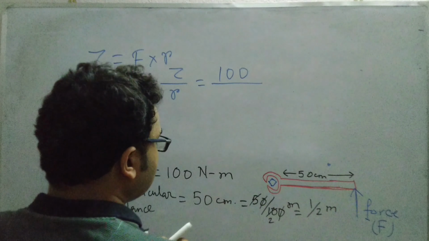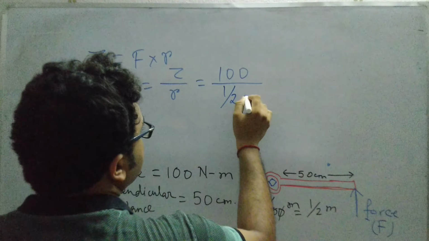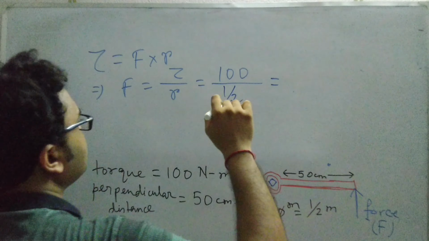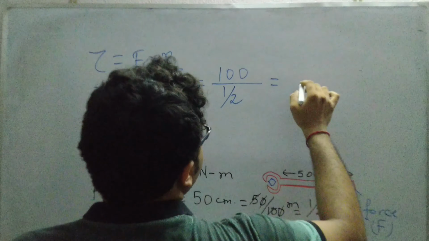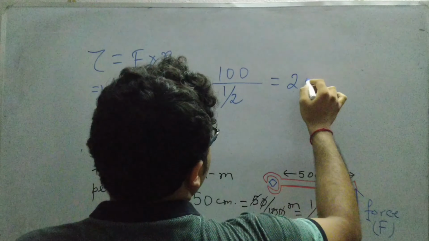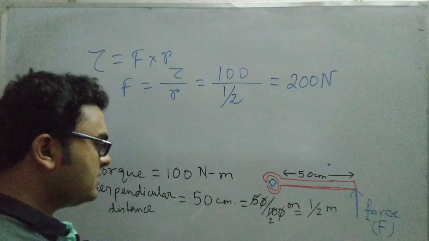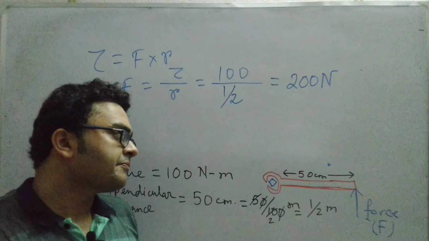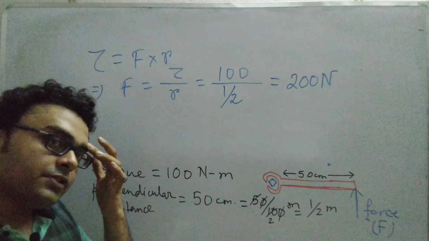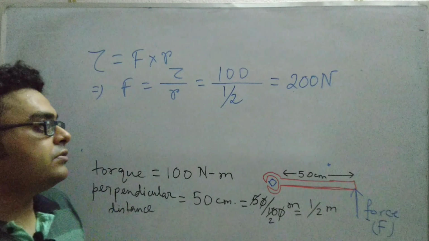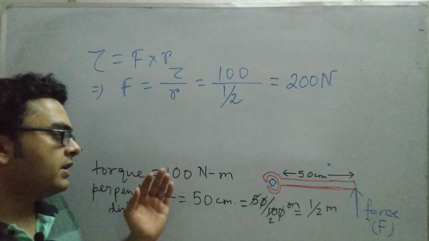Now if the half goes above, the force turns out to be 200 Newton. So this is the force required to open the nut with the help of a wrench which is 50 centimeter long, when you need to produce a torque of 100 Newton meter.